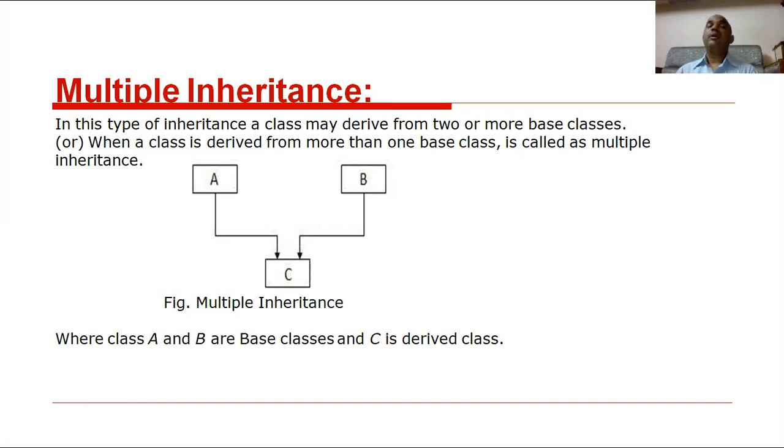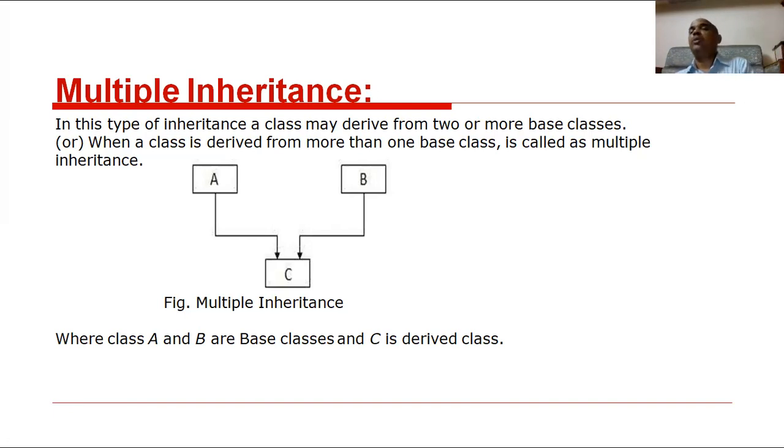Clear, all of you? Here also is the same situation. There are two or more base classes and only one derived class. A derived class is deriving the data from the base classes. So multiple inheritance means many base classes and only one derived class, one derived class deriving the data from all the base classes.